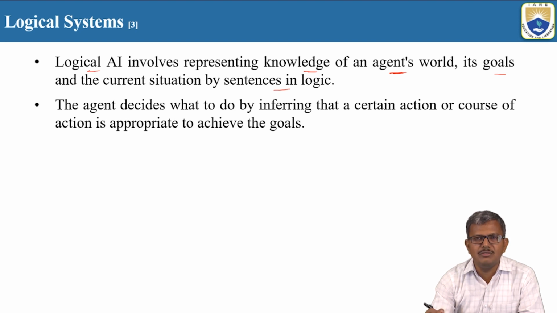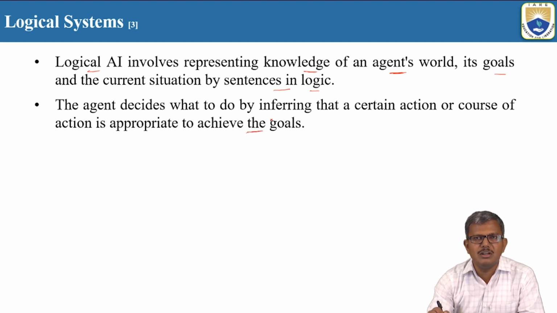After learning from the logic representations of those sentences, the AI agent is going to decide what action needs to be performed. So we can say that it is a kind of learning process where we provide the knowledge in the form of logic to the AI agent. The AI agent will learn, and based upon his learning experience, he will try to take an action which will lead him towards the goal.